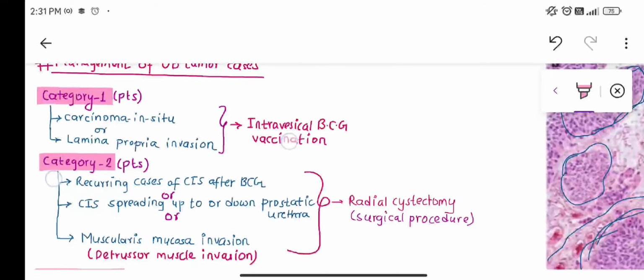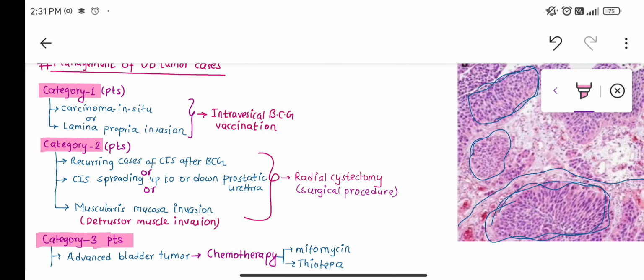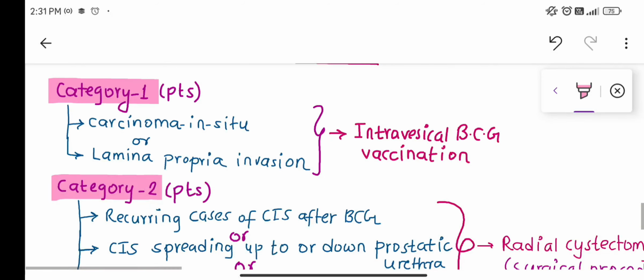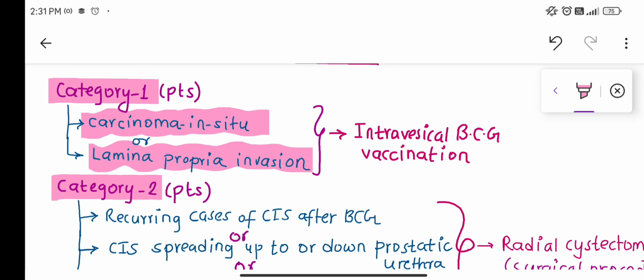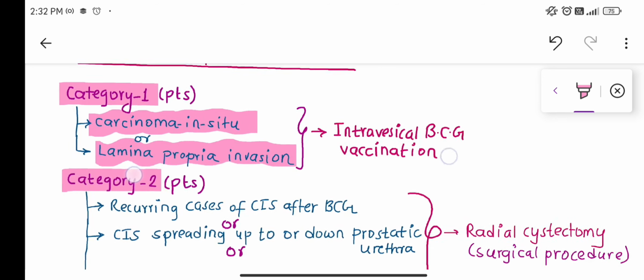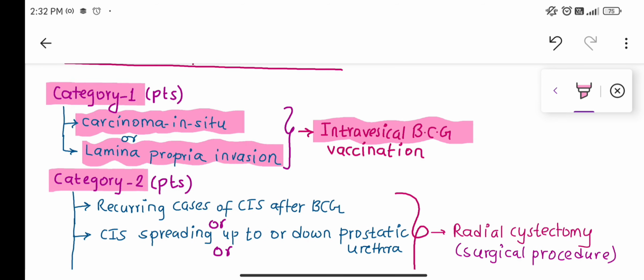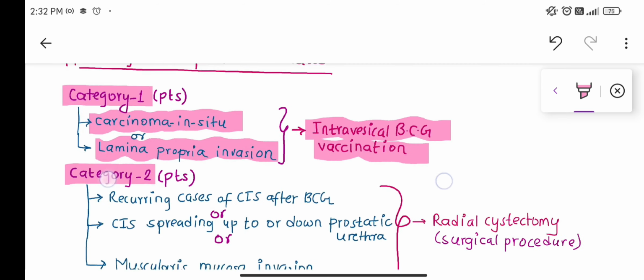There can be three categories of patients that may have urinary bladder tumor. Category 1 patients have carcinoma in situ, meaning there is no invasion of the basement membrane, or there is only invasion up to the lamina propria. For that patient we have to do intravesical BCG vaccination, meaning directly through injection we have to inject the BCG vaccine in the urinary bladder. This way we can treat such a patient.